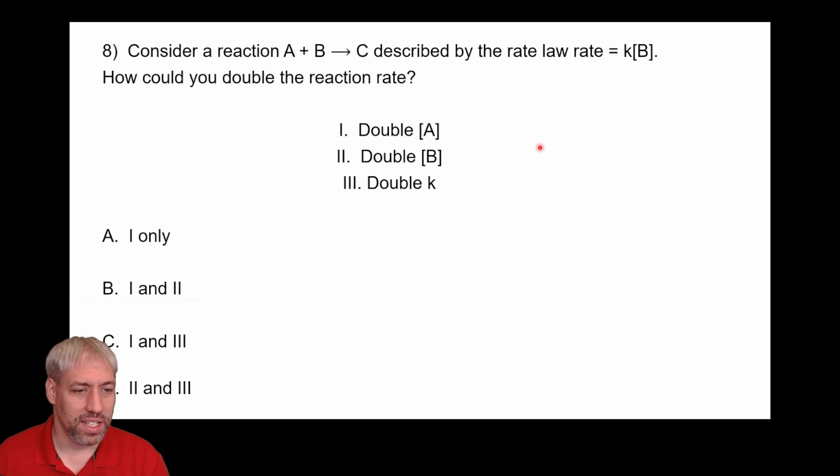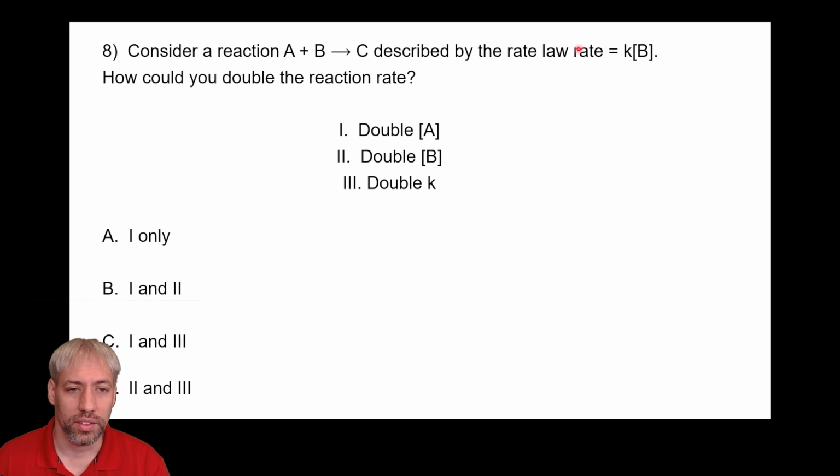So this question has a similar idea. It's saying A plus B gives us C. We have a rate law that looks like this, but we're thinking about this as an engineer, right? If you want to generate more product, you could ask, how do I make this reaction go twice as fast? How do I double the rate of this reaction? Looking at the equality here, there are a couple of different ways. You could double K, or you could double B. And so the answer in this case is D.